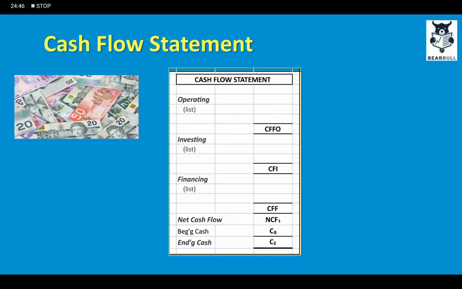Now, talking about statement of cash flows, as you can see, it is bifurcated into cash flow from operating activities, then cash flow from investing activities, and then cash flow from financing activities. Operating cash flow from operating activities includes cash from selling your goods or services. From investing activities, it includes cash from, if you sold some equipment, then the cash which you receive is listed in the investing portion of the statement of cash flow.